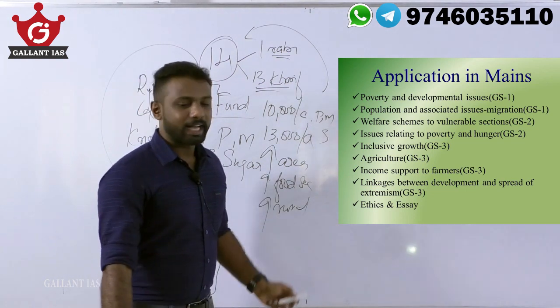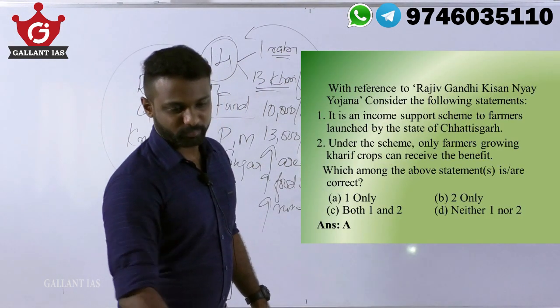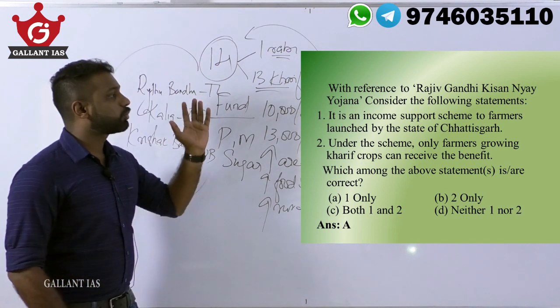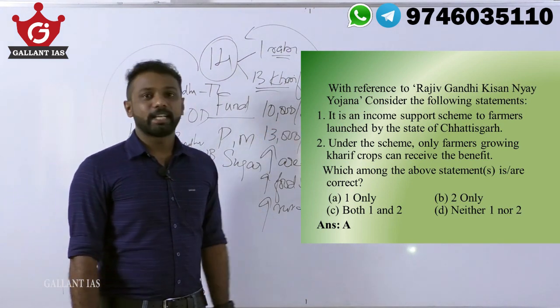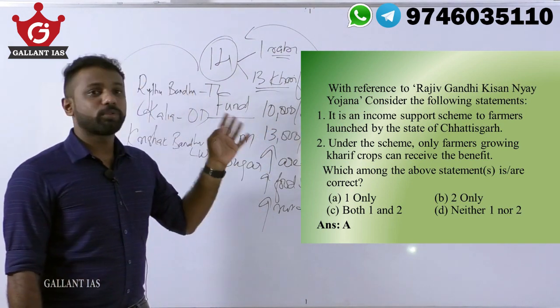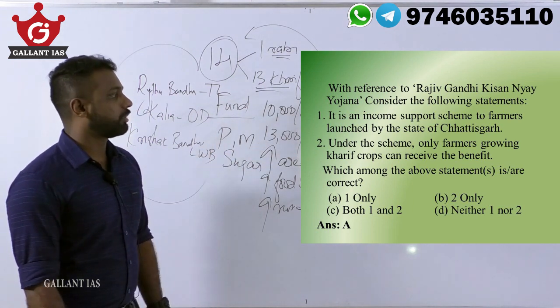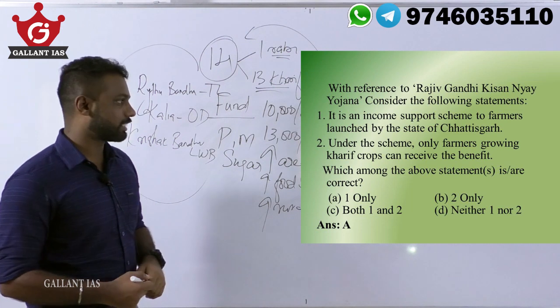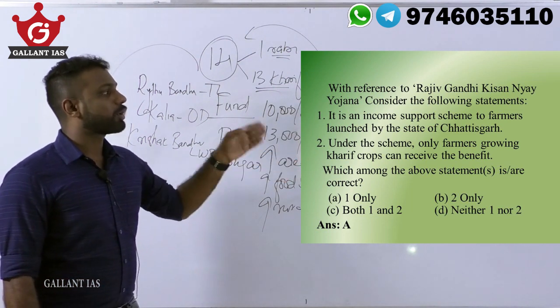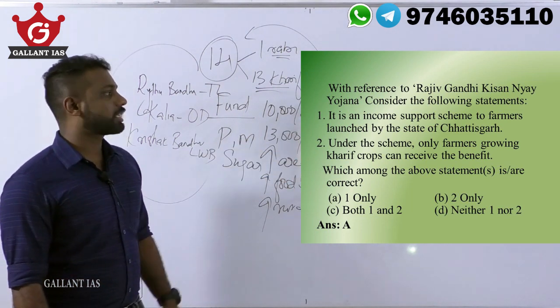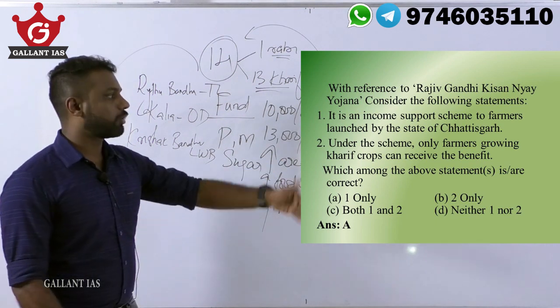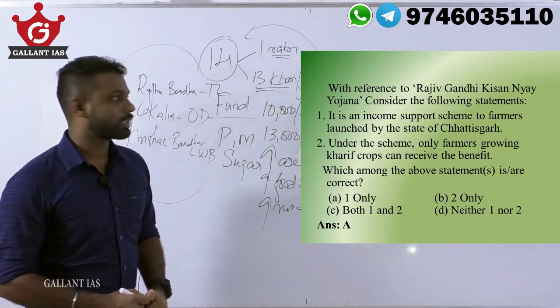Okay, and let's move on to a model question. With reference to Rajiv Gandhi Kisan Nyaya Yojana, consider the following statements. One, it is an income support scheme to farmers launched by the state of Chhattisgarh. Two, under the scheme, only farmers growing kharif crops can receive the benefit. Which of the following statement or statements is or are correct?